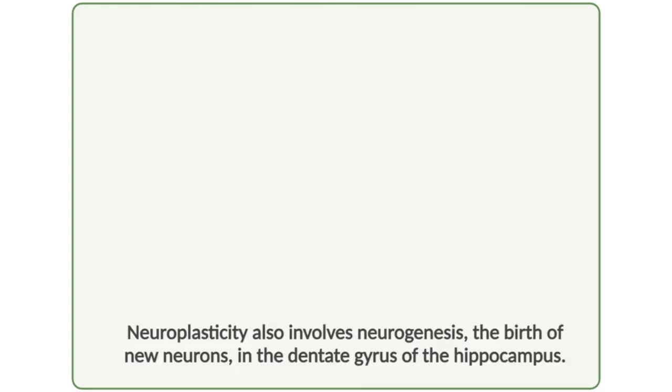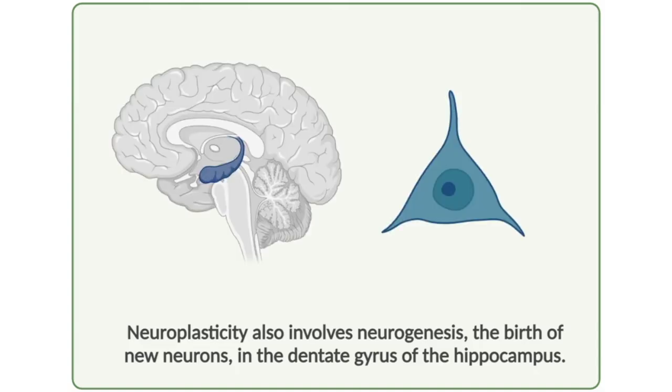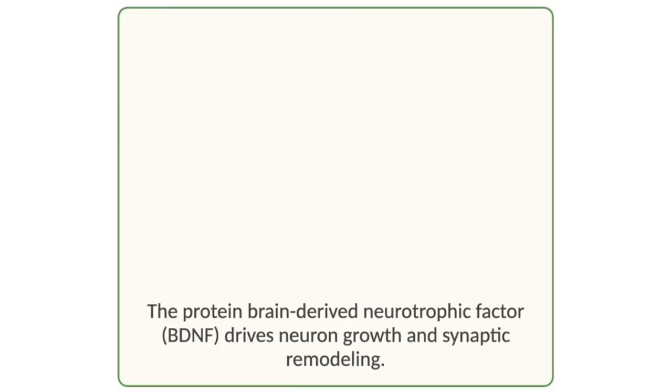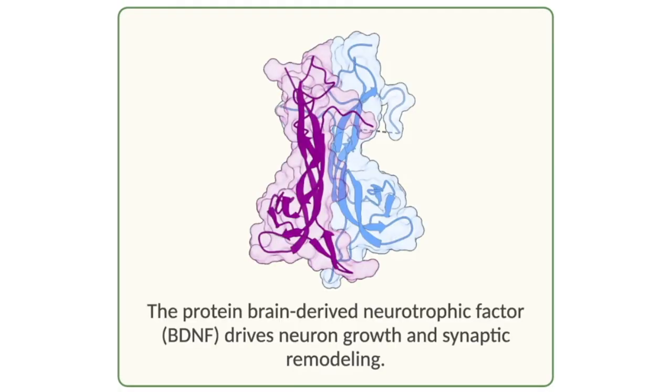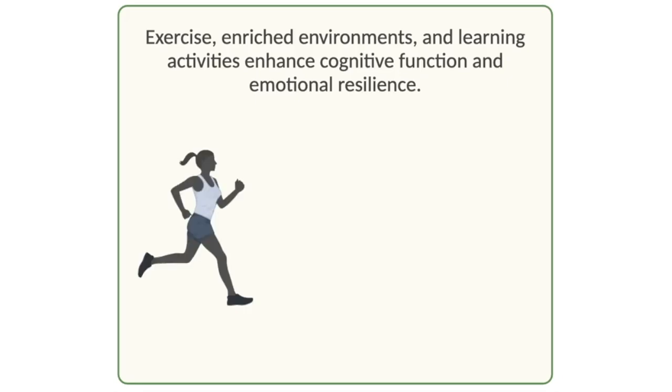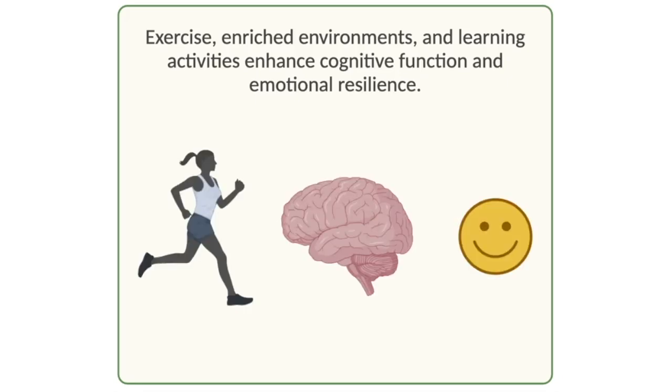Beyond synaptic changes, neuroplasticity also involves neurogenesis, the birth of new neurons, particularly in the dentate gyrus of the hippocampus. This process is driven by brain-derived neurotrophic factor, or BDNF, a key protein that promotes neuronal survival, growth, and synaptic remodeling. Exercise, enriched activities, and learning activities all upregulate BDNF, enhancing cognitive function and emotional resilience.